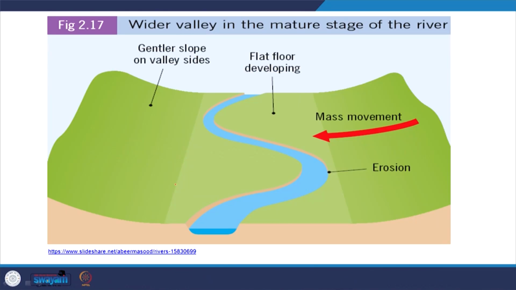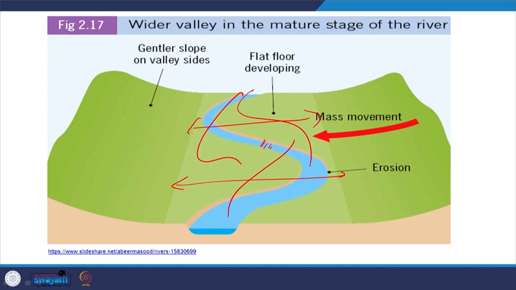Here, if you see, this is the river valley, the width of a river valley, but actually the river is confined here. During flooding the river may pass through here, or here, or here. So, within that river valley, any part of this floodplain, the river may migrate. So, multiple channels are there. That is why during rainy time you will find only one channel of this much width, but during summer time you will find a number of channels.